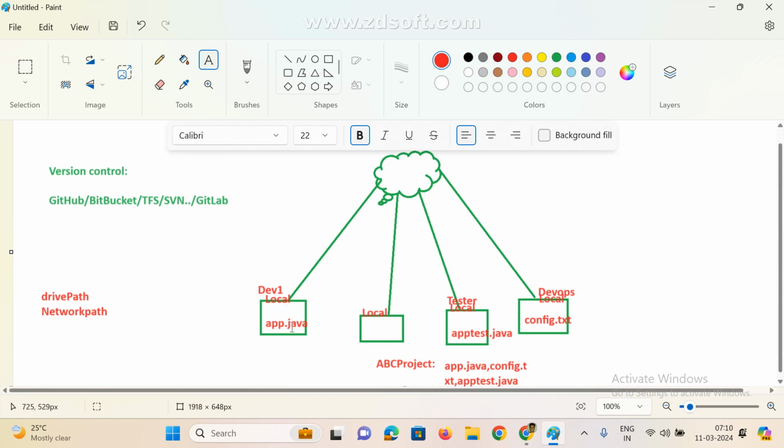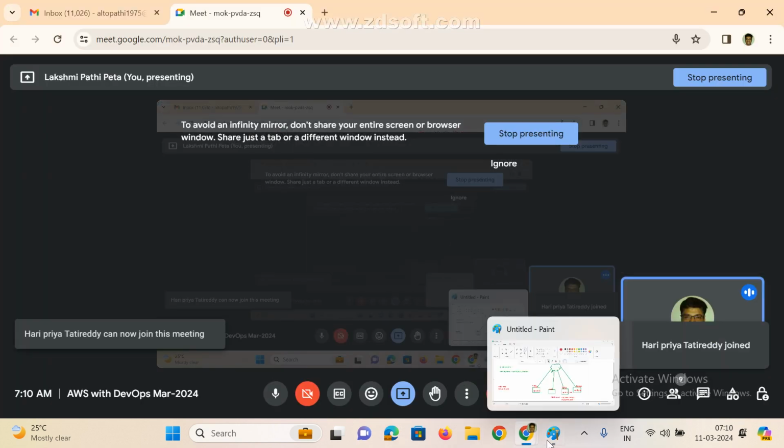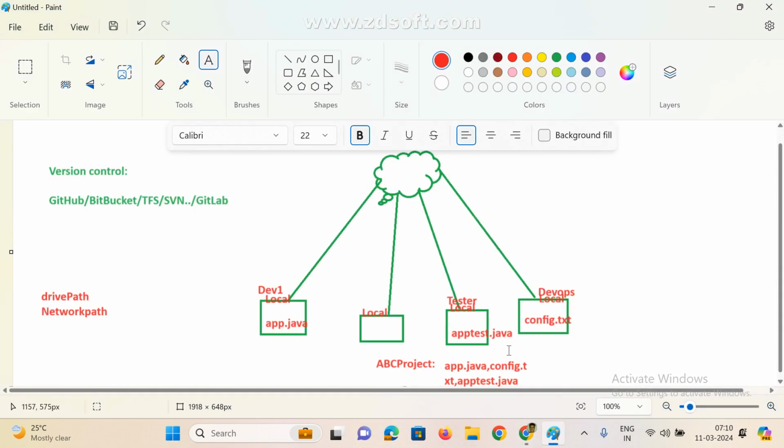For example, the tester wants the app.java file and a configuration file. He copies them from the particular path and pastes them into the local machine. Now, got it? For example, DevOps, I need this entire code, whatever they implemented. So as a DevOps engineer, you go to that particular path, drive path or network path, whatever it may be, copy all the files, keep them in the local machine and run the project. Now there are many drawbacks here.